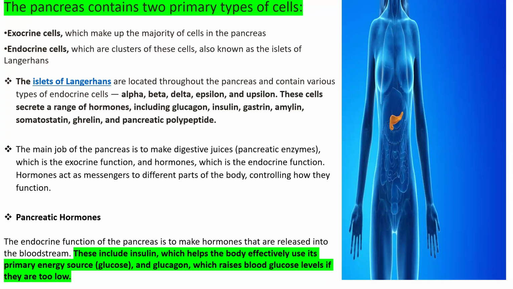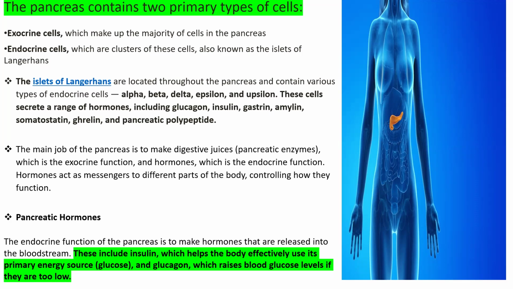The main function of the pancreas is to make digestive juices with the help of pancreatic enzymes, which is the exocrine function. It also serves another function, the endocrine function. It secretes hormones, and hormones act as messengers to different parts of the body, controlling how they function. Pancreatic hormones include insulin, which helps the body effectively use its primary source of energy, glucose.